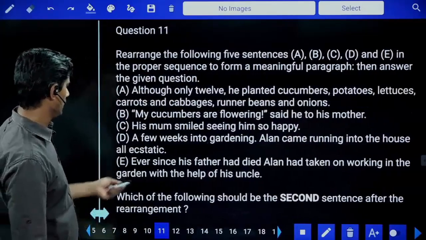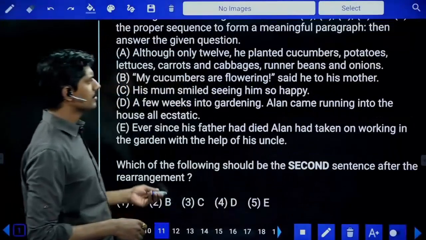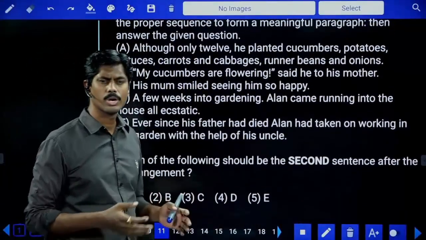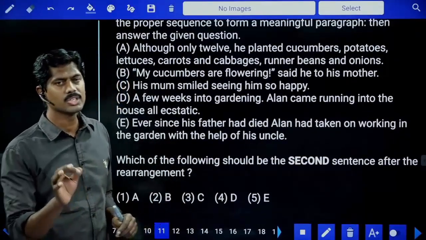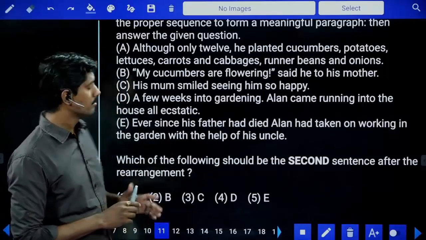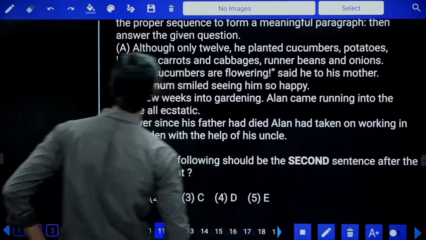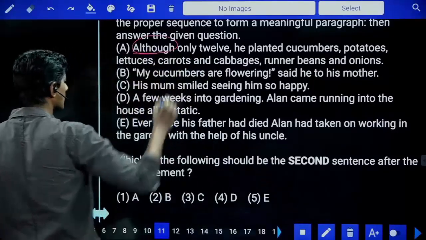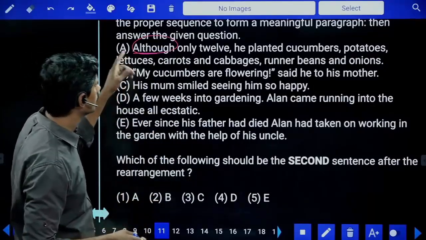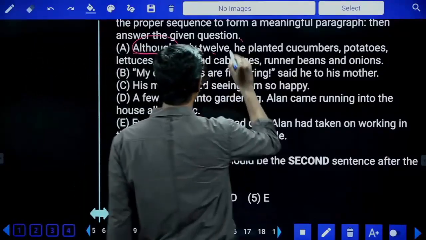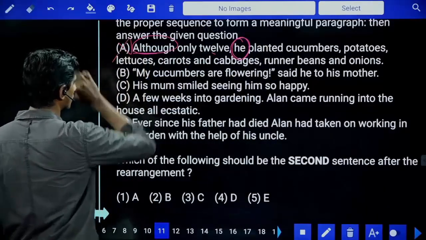Now, rearrangement of sentences. These days, rearrangement of sentences is very easy because they are giving a story content. If an article is given, it is sometimes difficult for us, but if a story is given, we can easily make it out. Now, let's look at the order. Although the sentence is starting with a conjunction, that cannot be a beginner, but let me read it. Although only 12, he planted. Who planted? He means we do not know. So this cannot be the first sentence of the passage.